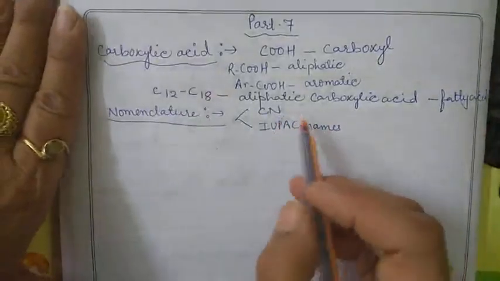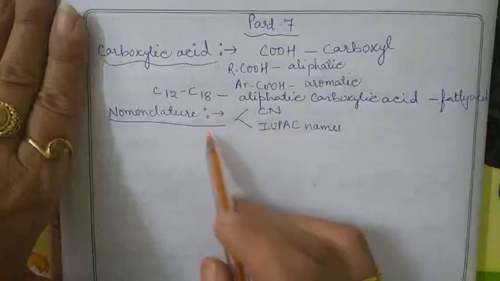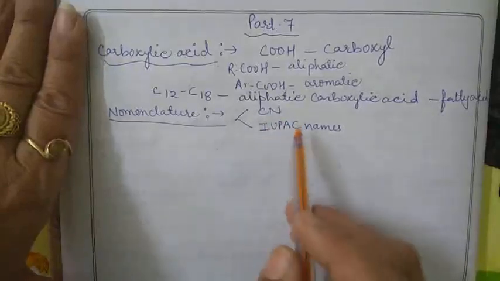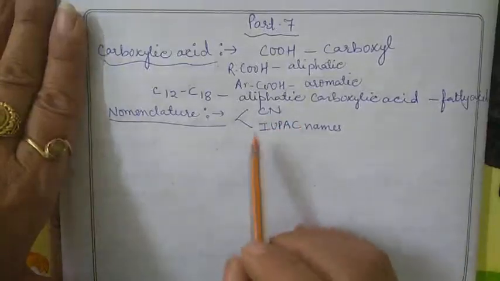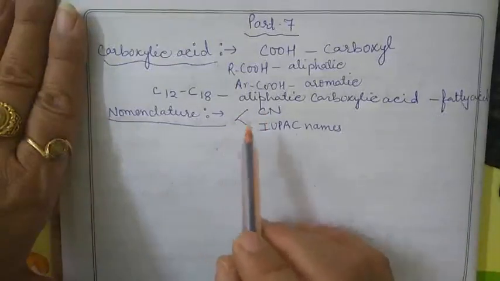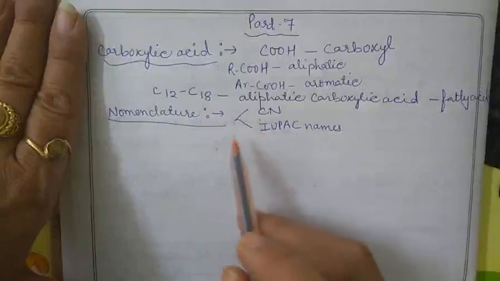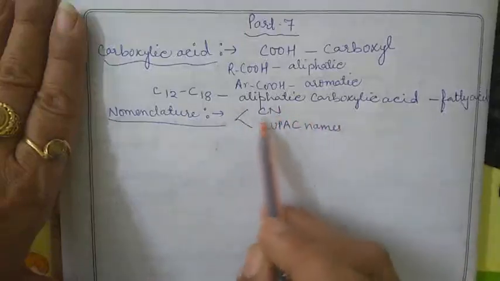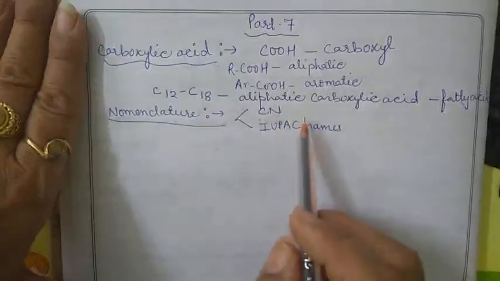Since carboxylic acids are almost the earliest organic compounds to be isolated from nature, a large number of them are known by their common names. Clear?